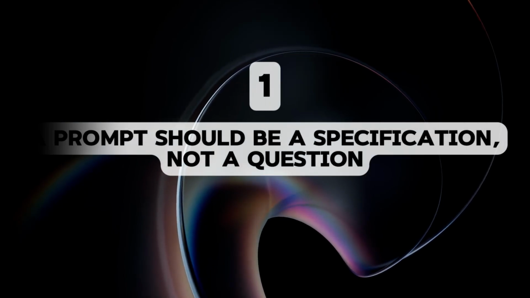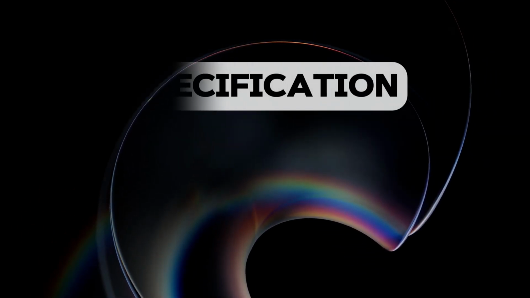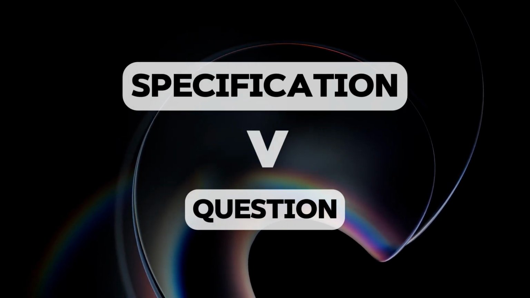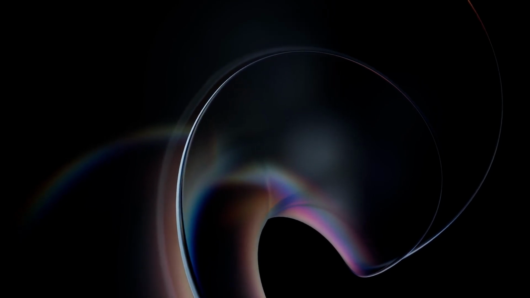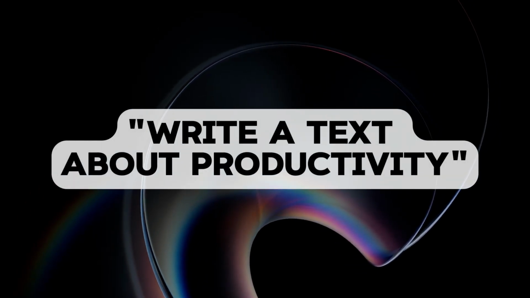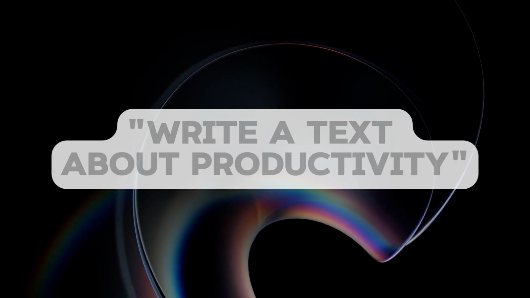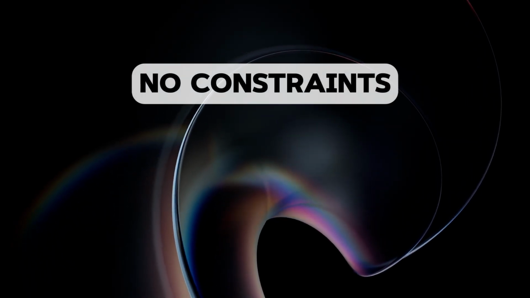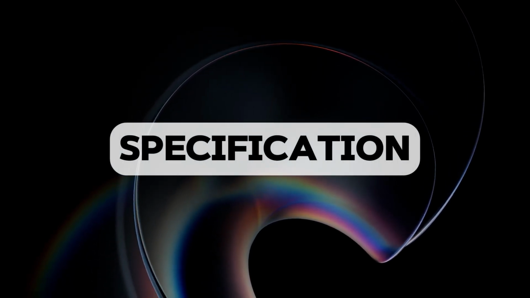A prompt should be a specification, not a question. One of the most common mistakes when working with AI is phrasing a prompt as a regular question. For example, "Write a text about productivity." For a language model, a prompt like this is too general. There are no constraints, no structure, and no clear criteria for the result. More stable results usually come from prompts that look like a small task specification.